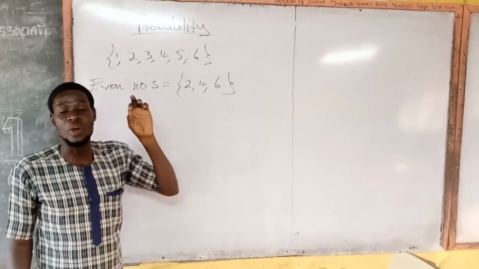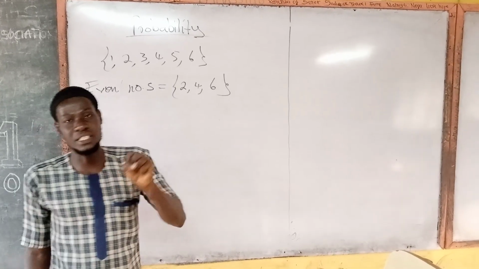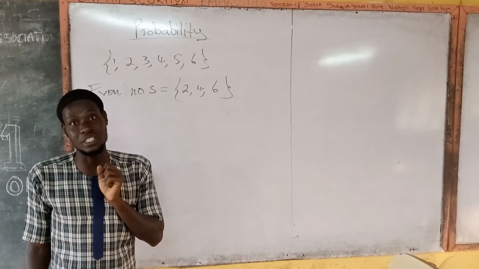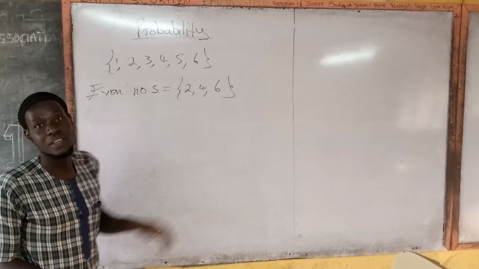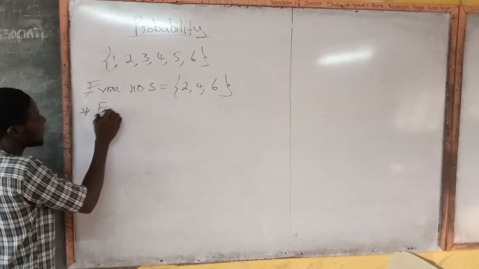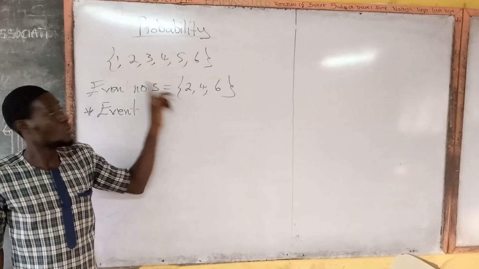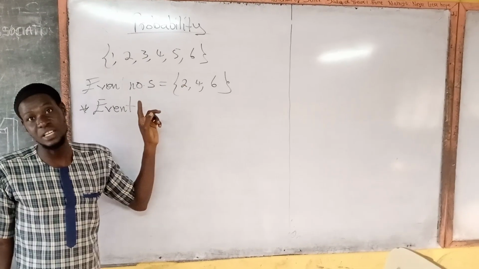And so we are saying that a set of numbers from the sample space that share a common property is called an event. So the set of even numbers from the sample space for throwing a die once is an event.